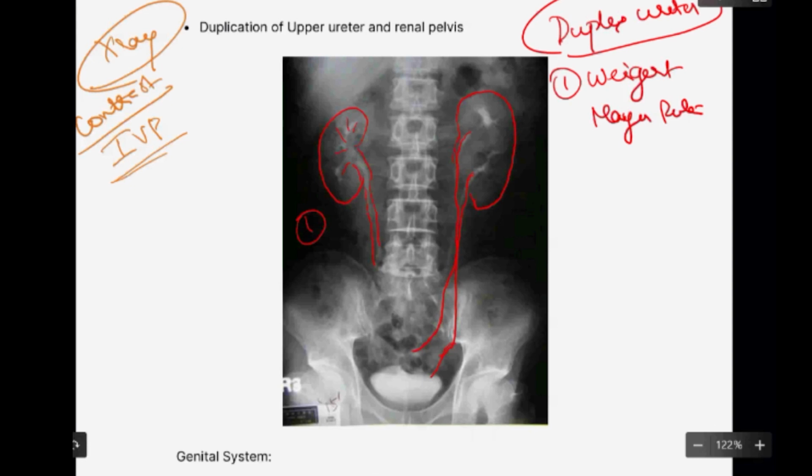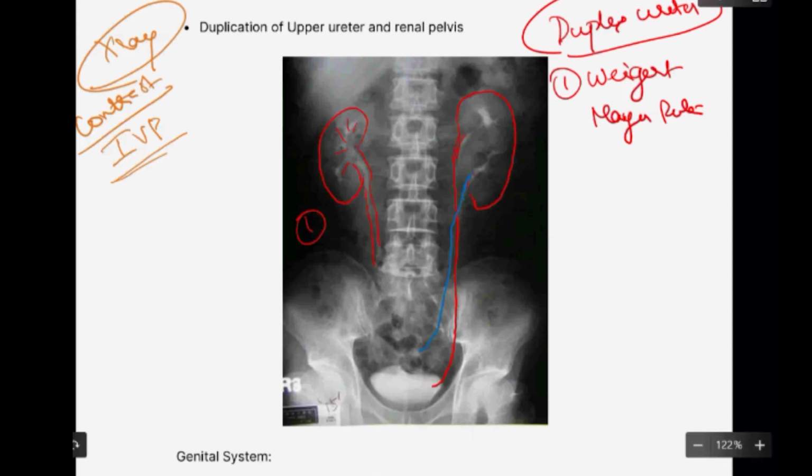Okay, you understand? I'll put in different colors. The ureter which is coming on top will insert at a lower area. The ureter which is coming from the bottom will insert into the upper area in the bladder. This is called the Weigert-Meyer rule.